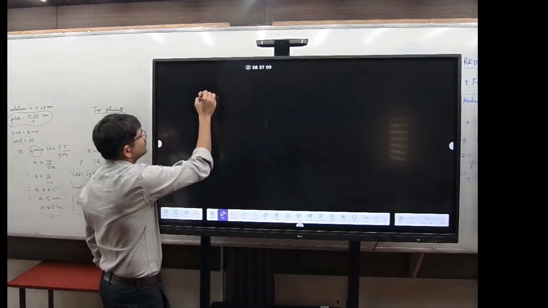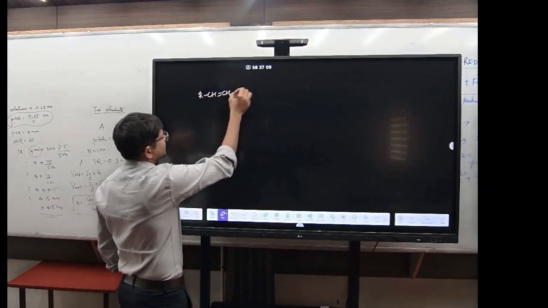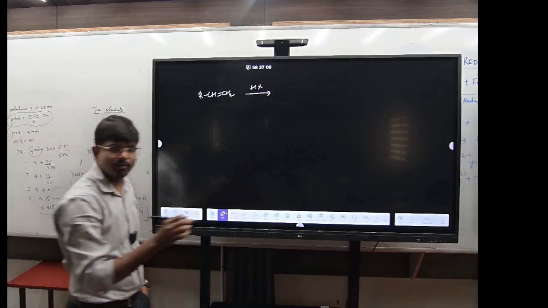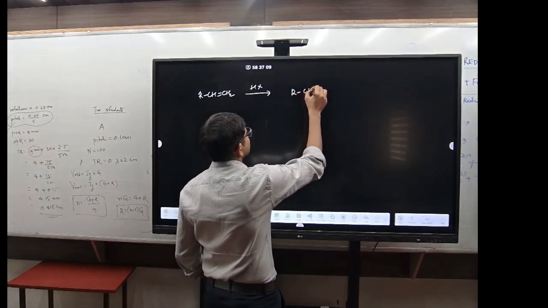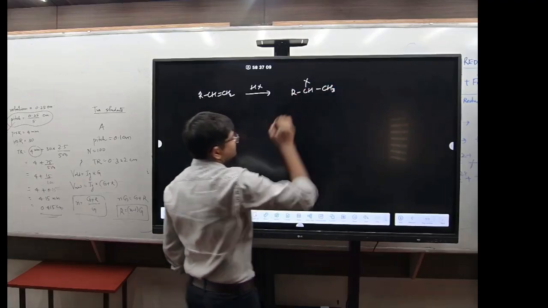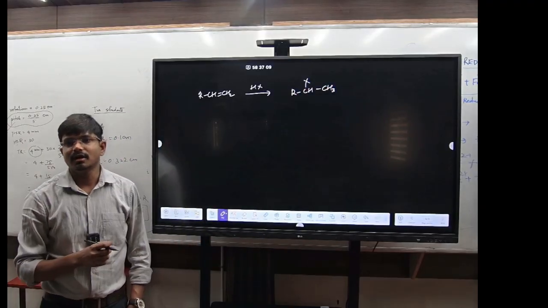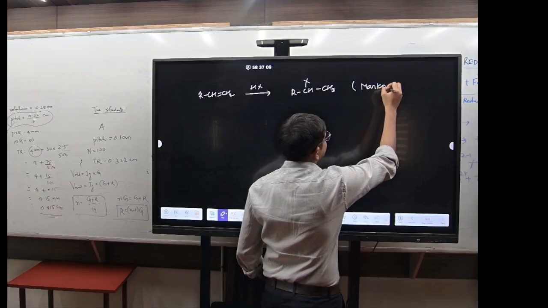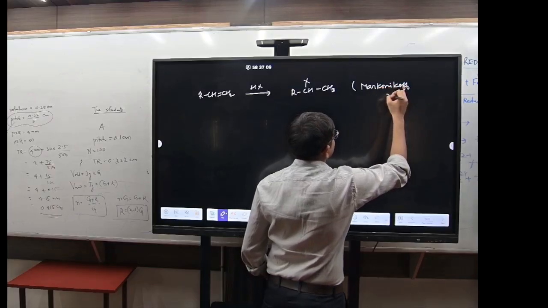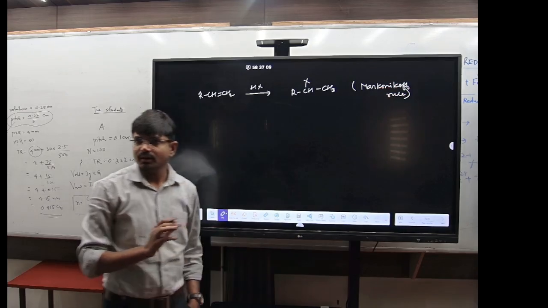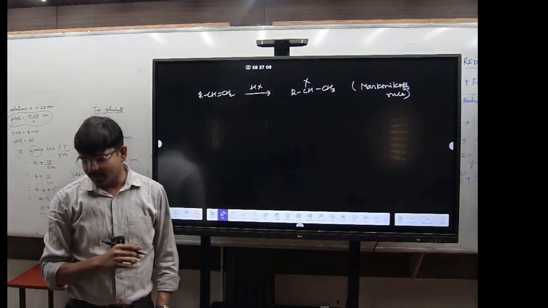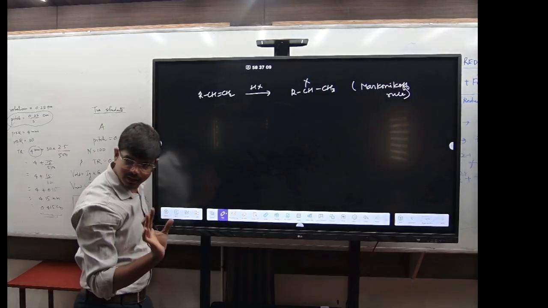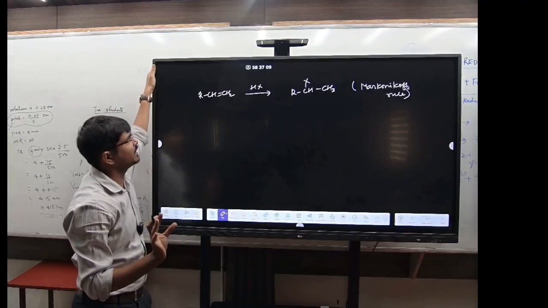Now, what will happen if I am adding without the presence of peroxide? Suppose you have the alkene RCH double bond CH2 and you have HX. Without the addition of peroxide, it will form RCHX and CH3, right? So it will follow the Markovnikov rule. So this is about the Markovnikov and anti-Markovnikov rule. Clear? Did you understand this? Any problem?